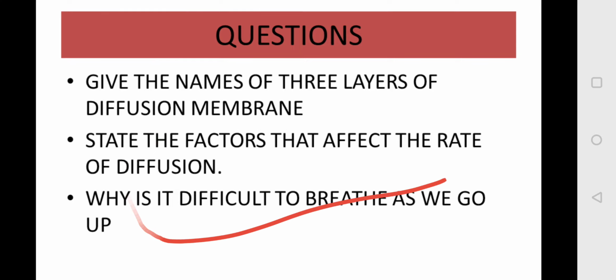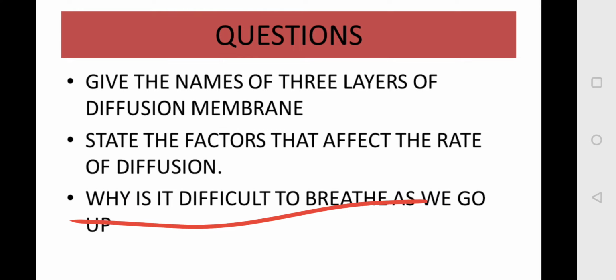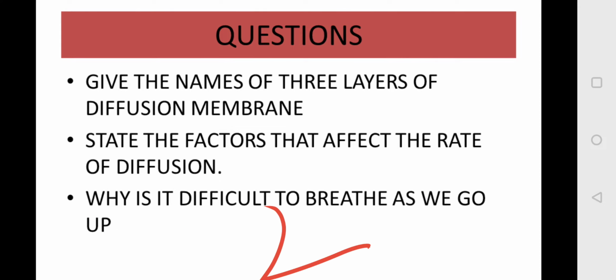Okay, next question is, why is it difficult to breathe as we go up? It is difficult because as soon as we go up, the concentration of oxygen decreases. So whatever oxygen is there in your body is used up continuously, and because of this there is a shortage of oxygen in your body. So you have difficulty in breathing as you go up. Okay, so this is all about the exchange of gases.